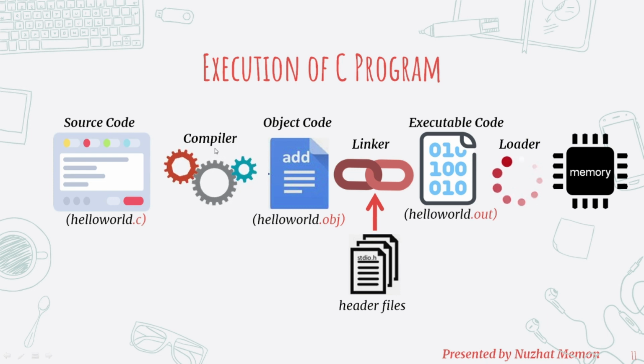A compiler is the translator that converts the source code, that is the high level program, into the machine code that the computer can understand. If there is no error in the program, then the compiler will give an output known as object code or object program, and this binary file is not directly executed. Here we need a program called a linker that is used to link the object code with the header file, and then we will get an executable code, and this code is used for running the program. So this program is ready to execute. So the loader will load the executable code along with the input data that is needed for this program into the memory, and then we will get an output.